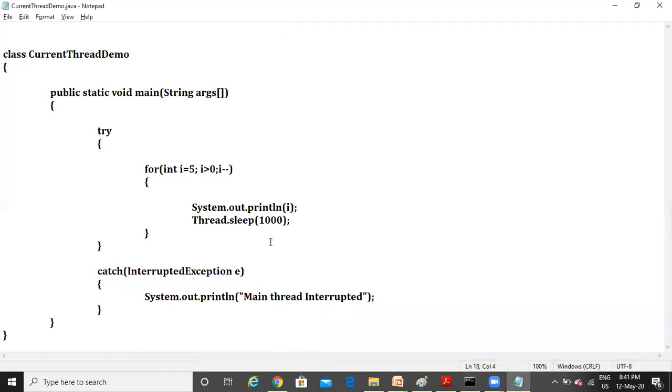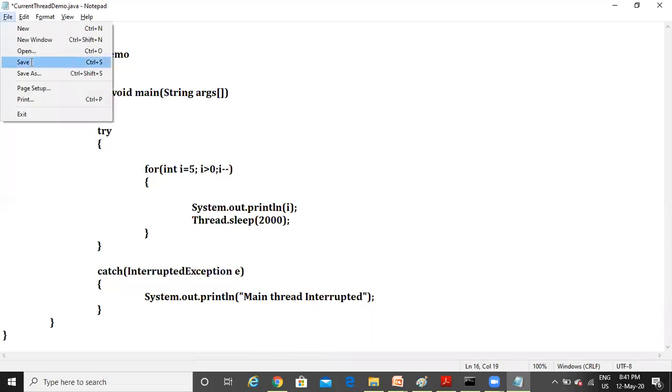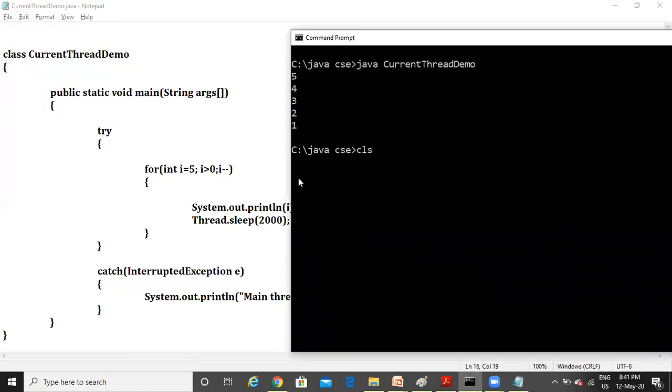If you want to have a gap of 2 seconds, you just modify the program. Instead of 1000, you write 2000 and save this program. Compile this and execute this. So what is the output you are expecting now? For every number, there should be a gap of 2 seconds, right? Let's check. Yes, 2 seconds gap. Between 4 and 3 also 2 seconds gap. Like that, we are getting a time gap of 2 seconds between printing of each and every number.